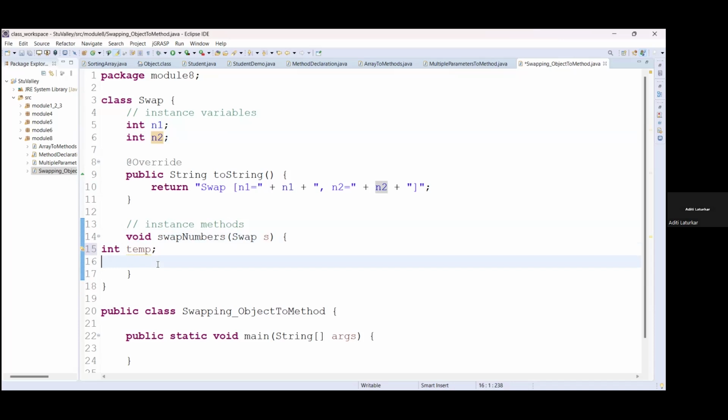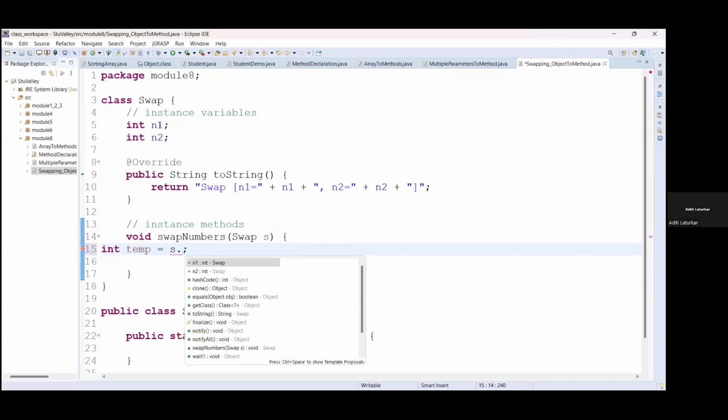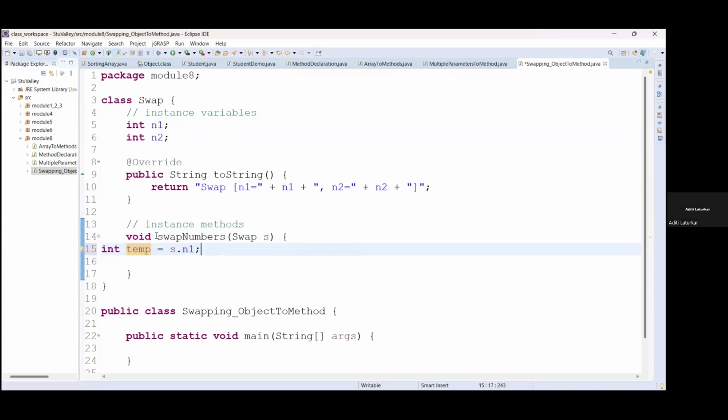Okay, so what do we want to do? We want to use a temporary variable. This int temp I have declared. So we will directly use the temporary variable to first store the value of the N1 variable into this temp variable. These are all integer type, right?